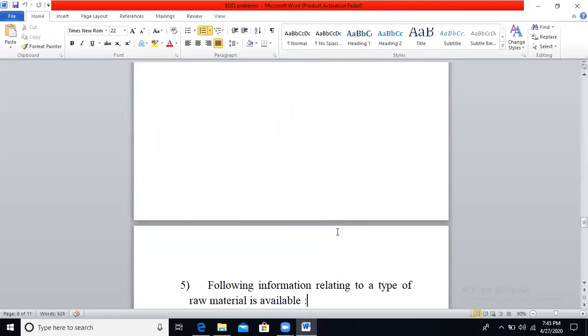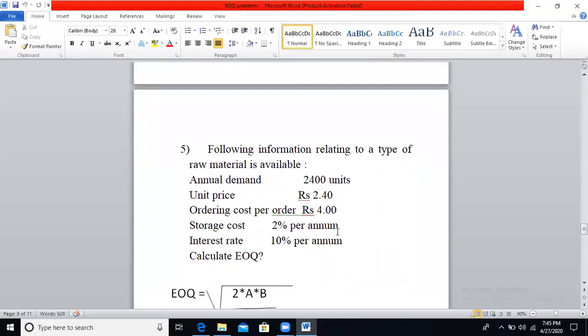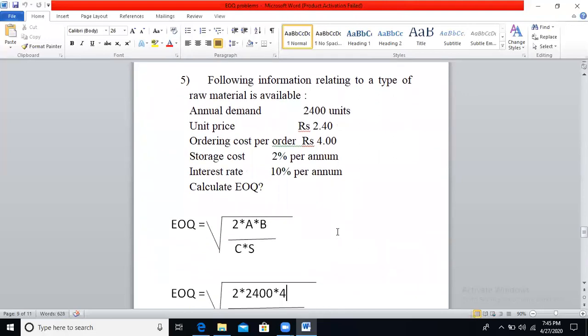Then the next problem. The following information relating to a type of raw material is available. Annual demand is 2,400 units. Annual demand means annual requirement or annual usage, annual consumption, which will be 2,400 units. Unit price means cost per unit, which will be 2.40. Ordering cost per order will be 4 rupees. It means buying cost per order is 4 rupees. Storage cost is 2% per annum. Interest rate is 10% per annum.